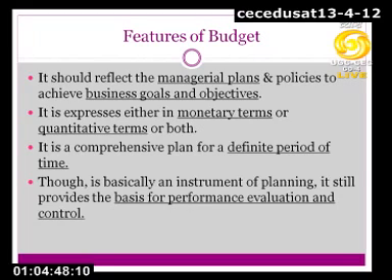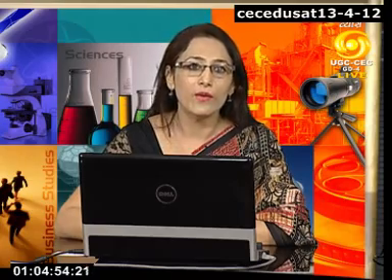Monetary terms means we assign some value to whatever we have expressed through the budget. When I use the word quantitative, it means it is going to be in numbers. It may or may not have an economic value. But under both conditions, we will take it as a budget. Either numbers or some monetary unit have been used, under both conditions it is a budget.